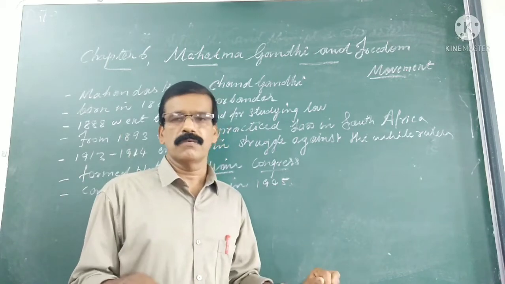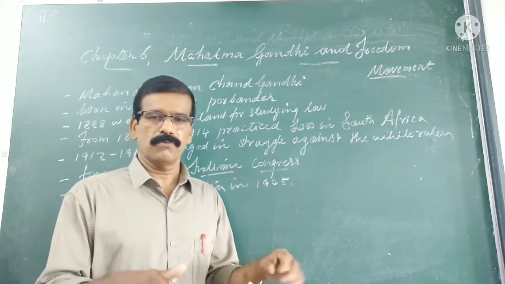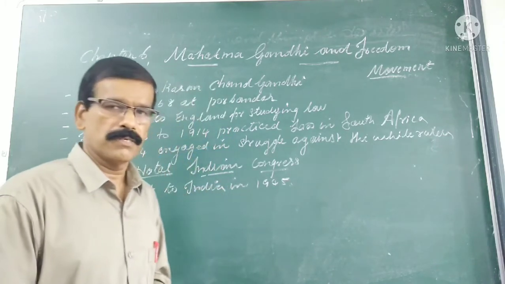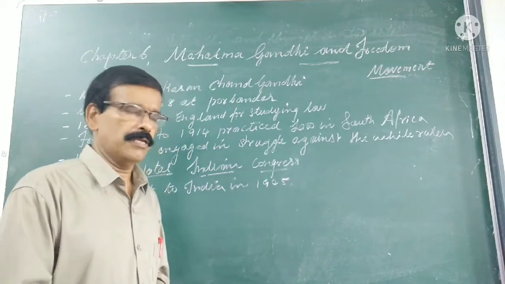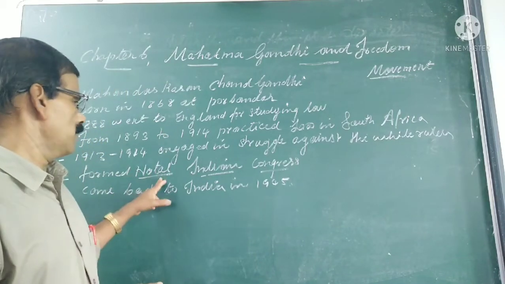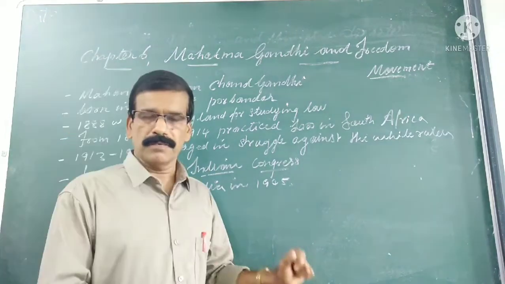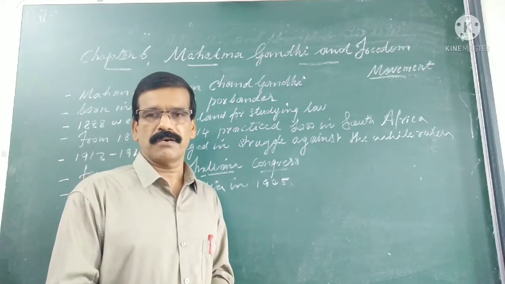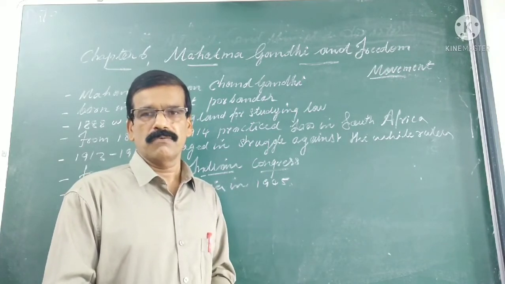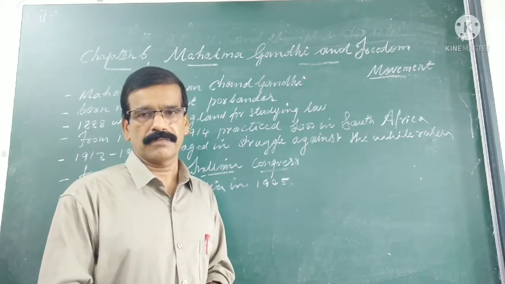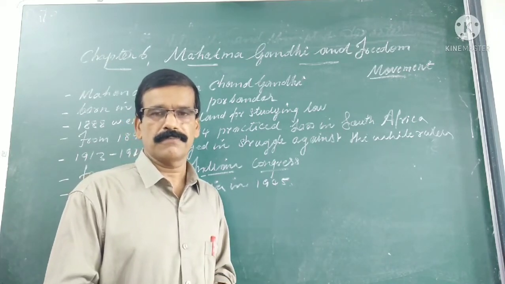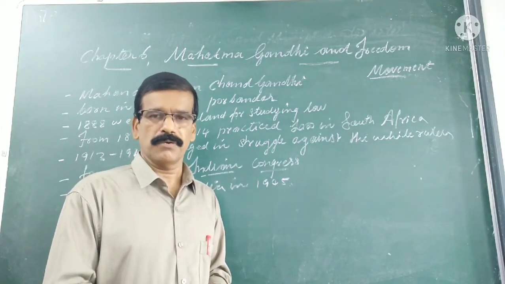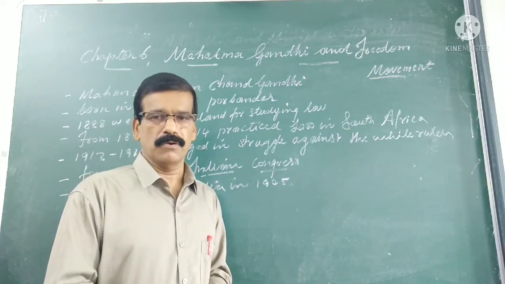In order to find a solution to the problems faced by the Indians, he formed an organization there, and the name of that organization is known as the National Indian Congress. The reason for forming this organization was to fight against the racial discrimination followed by the British against the Indians. So he was arrested and imprisoned, and later in 1940, most of the ill treatment meted out to the Indians was withdrawn by the South African government.